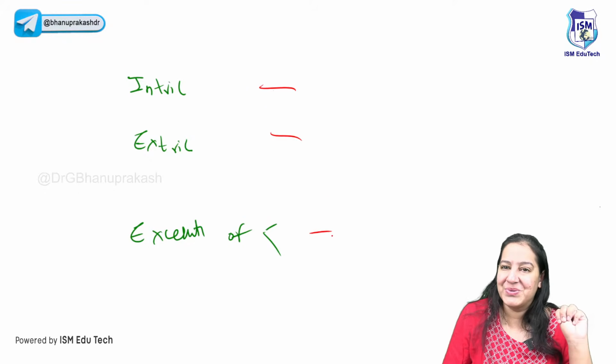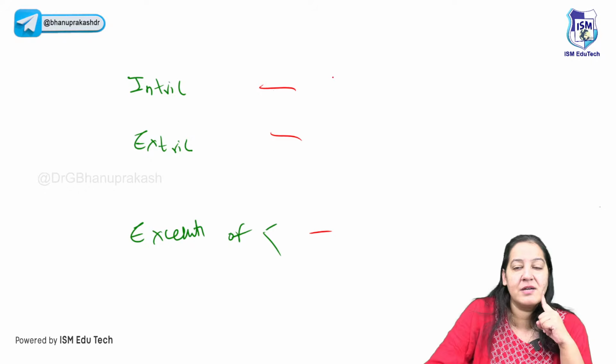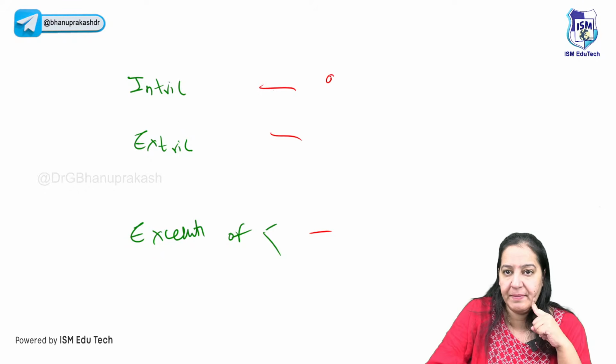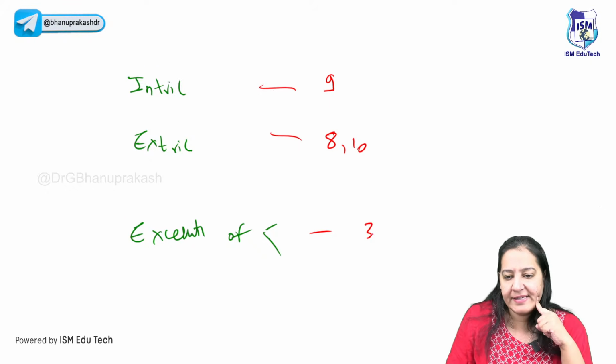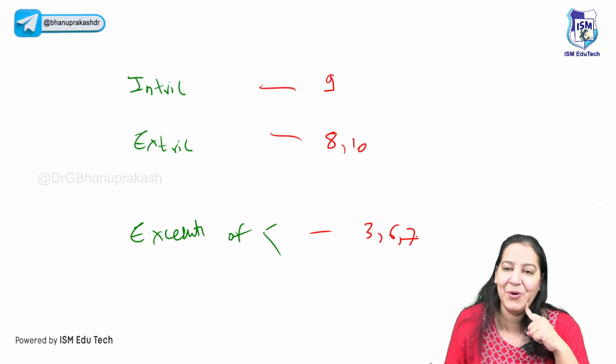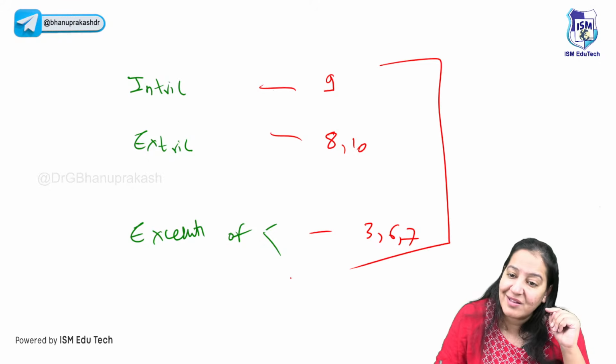Most commonly asked MCQs. So in intrinsic, the answer will be 9. In extrinsic, the answer will be 8, and 10. And in execution, it's 3, 6, 7. I guess you all know the answers. So please learn the 3 answers.